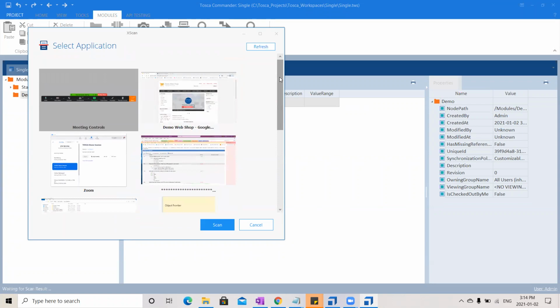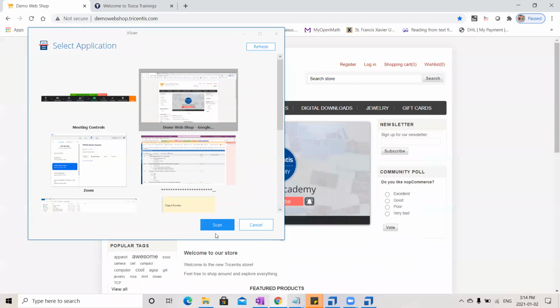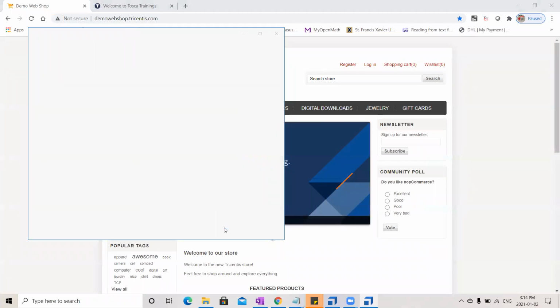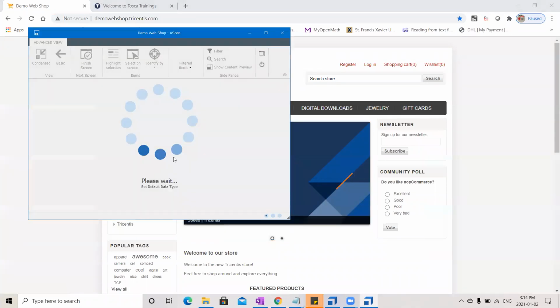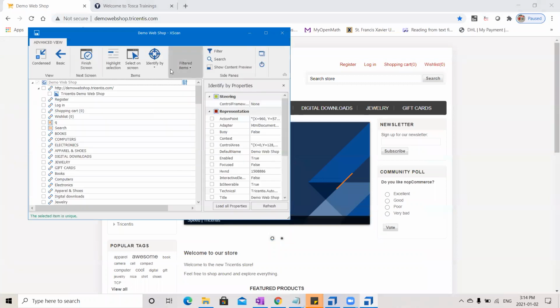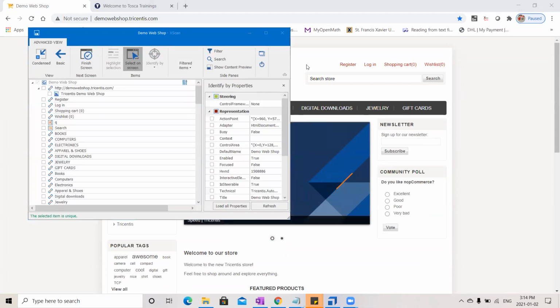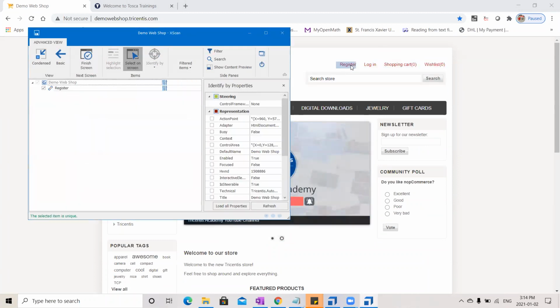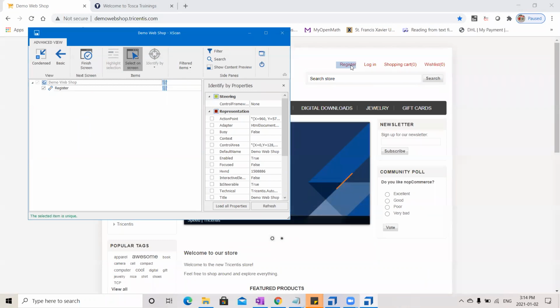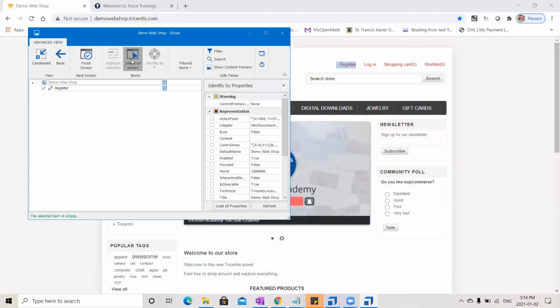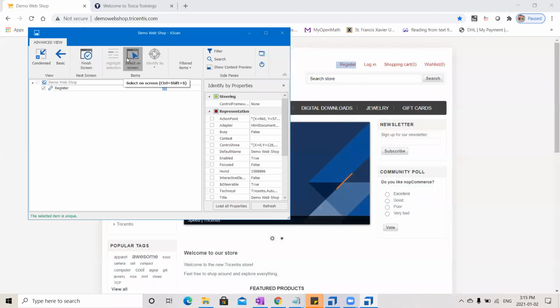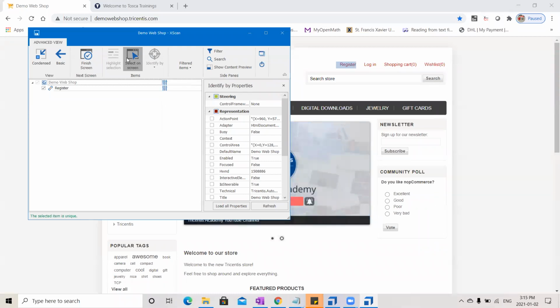Among these, we have to choose which one we want to scan. So this is the one I want to scan. Select this and say scan here. And now all I do is press this select on screen button, go to the control which you want and click on that. This is the one I want to perform some operation on, right? So just click on that particular control, and it will be selected. Now you can press select on screen again so that it will be disabled.